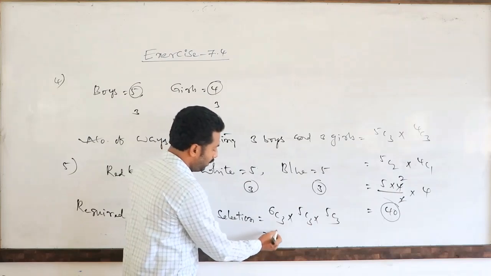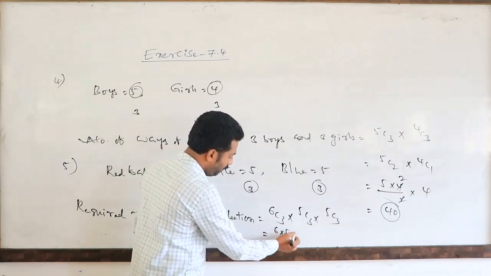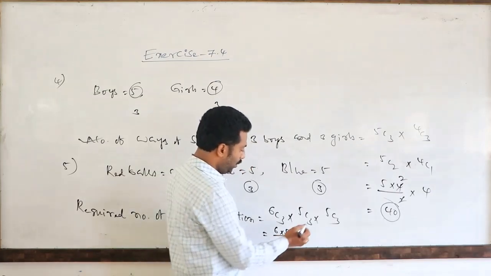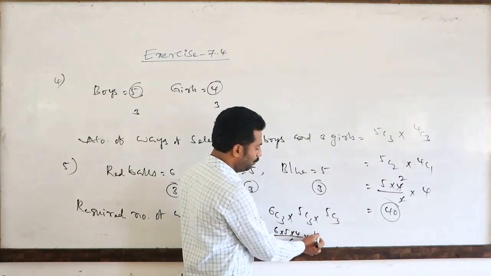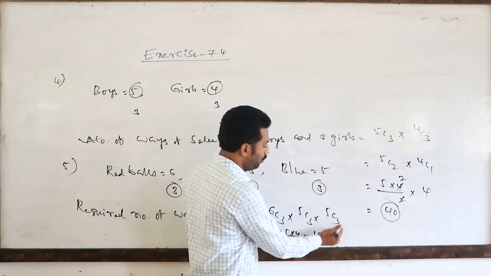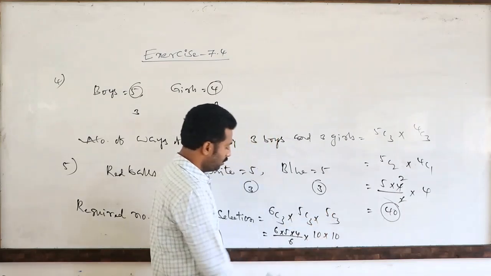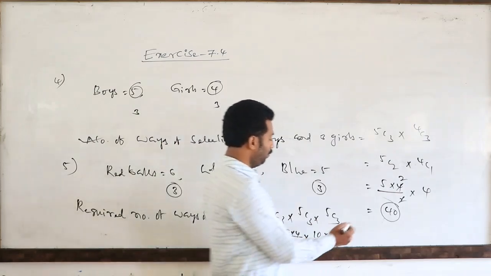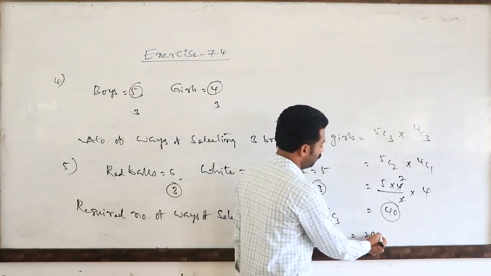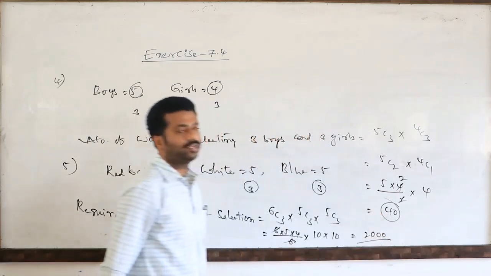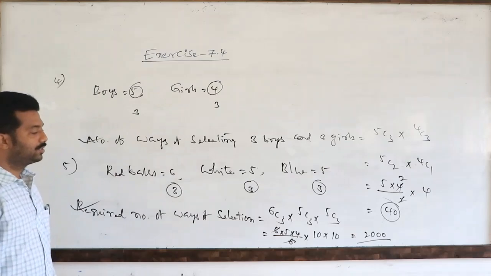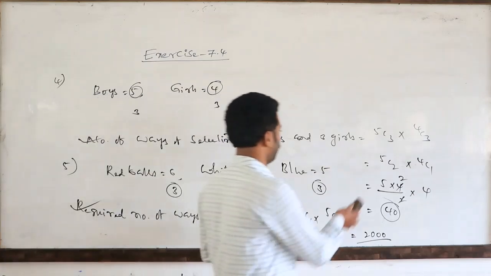So 6C3 is nothing but 6 into 5 into 4 divided by 3 factorial, which is 20. 5C3 means 5C2, which is 10, and another 5C2 is 10. So 20 into 100 means this is 2000 ways we can select. So this is the way of answering this type of question. Next.